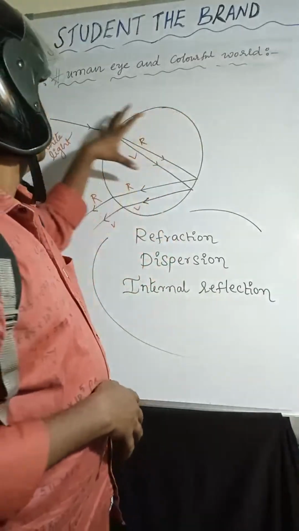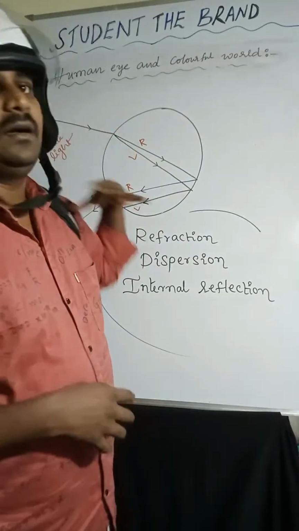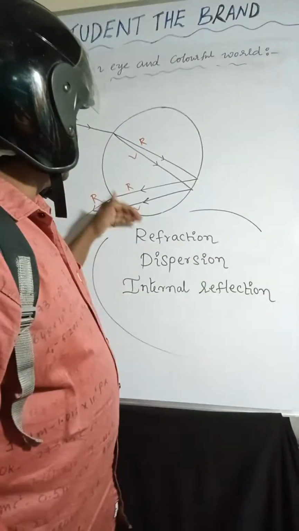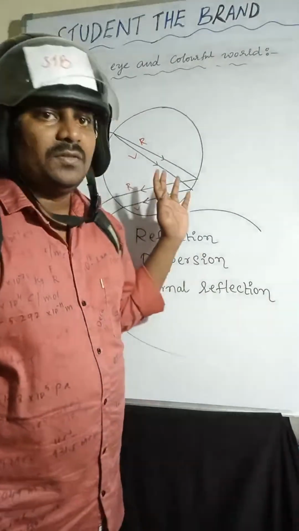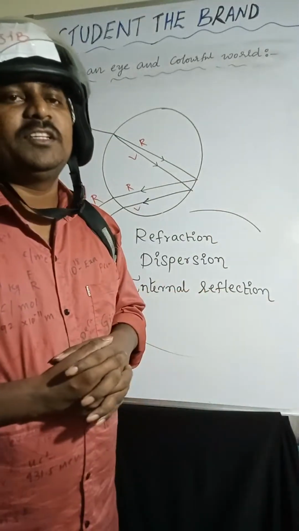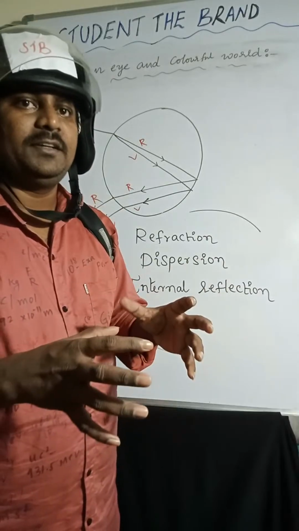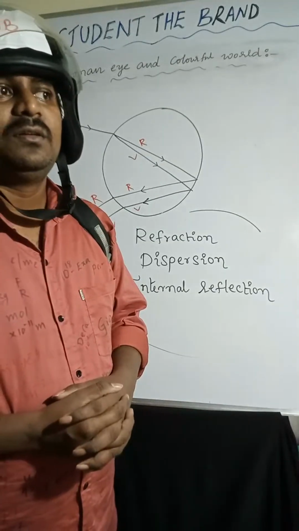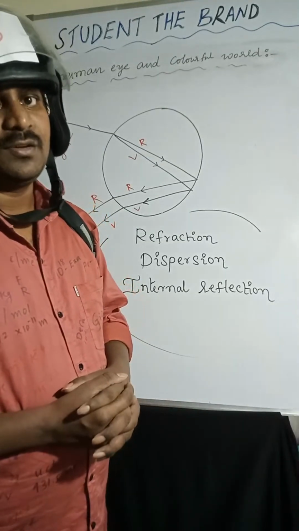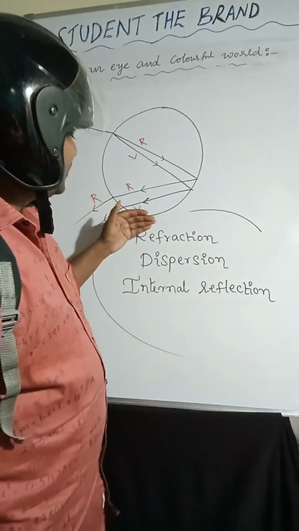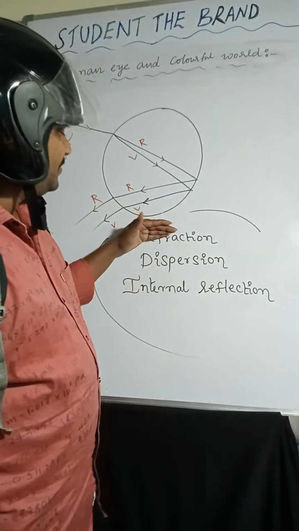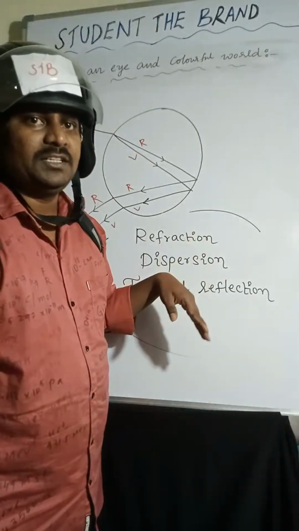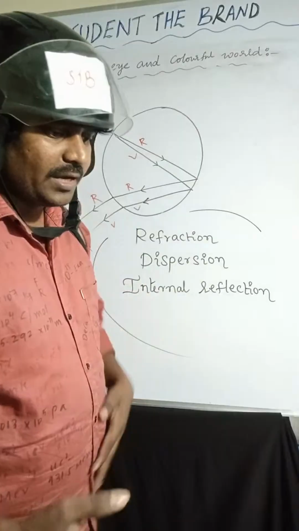In the previous video, we discussed rainbow formation by water droplets, up to refraction. So what are the phenomena involved in the formation of a rainbow by a water droplet? Refraction, dispersion, and internal reflection.